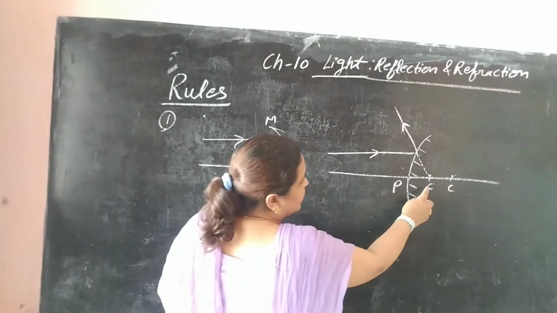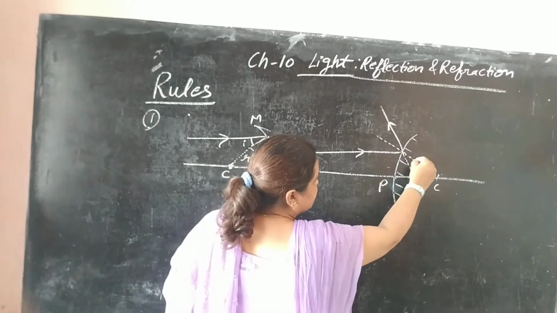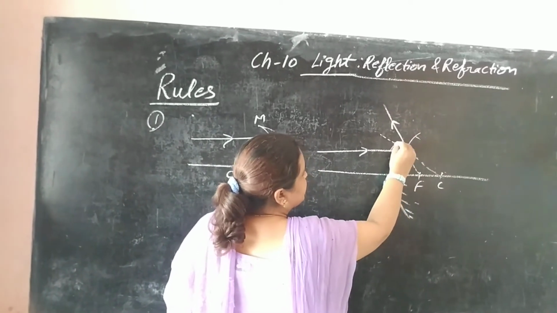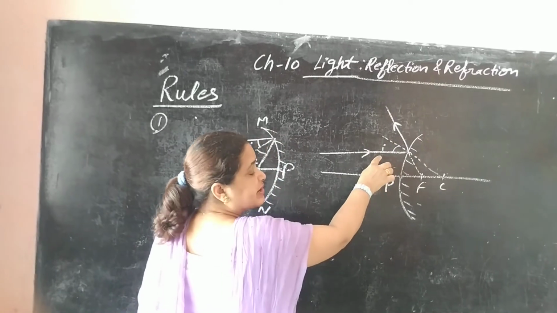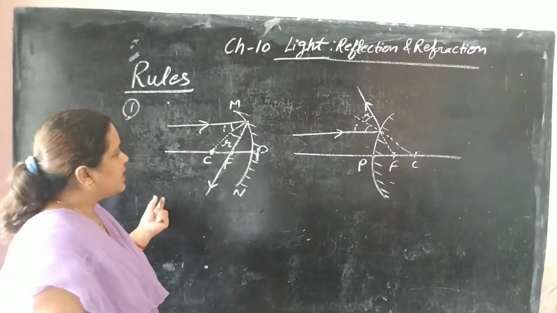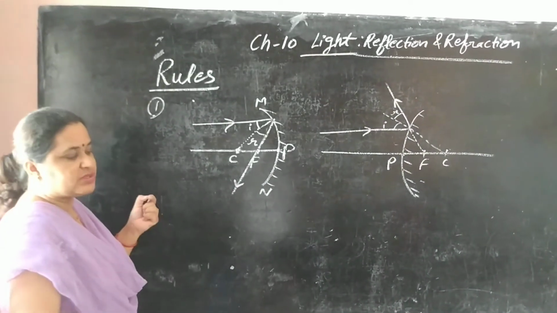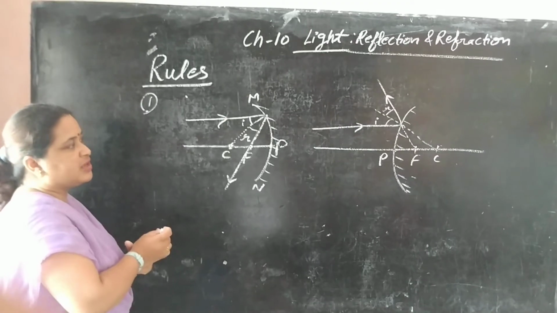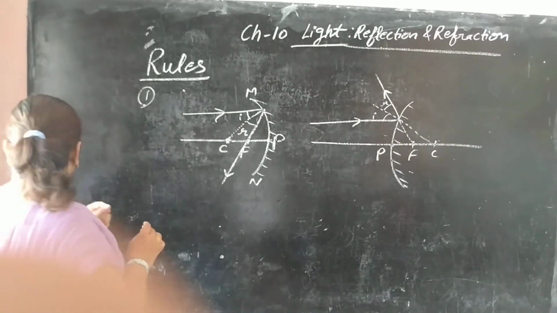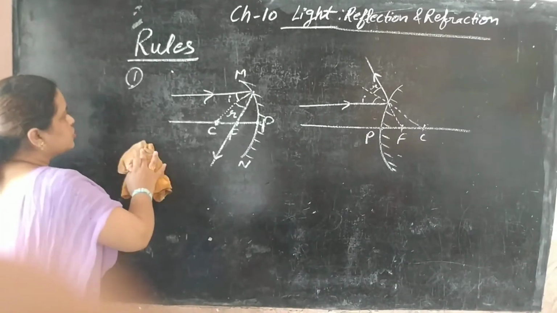Similarly, if you have to locate I and R, you have to join this line to center of curvature. This angle between normal and incident ray is I, and this becomes R. This is the first rule we directly use for ray diagrams, meaning how images are formed by the concave and convex mirror.